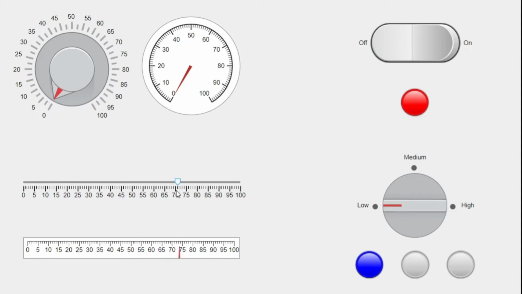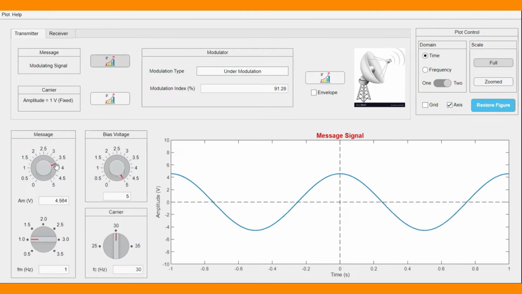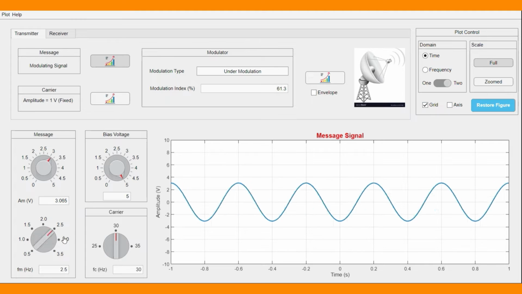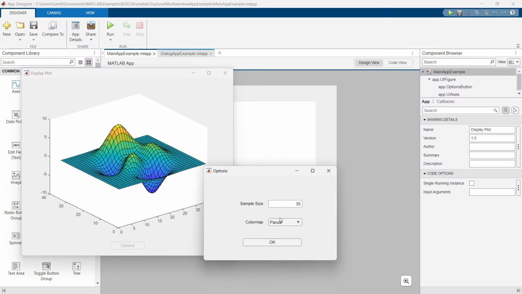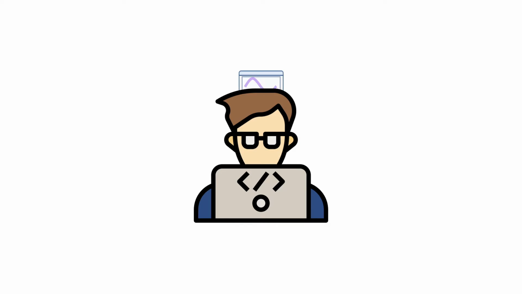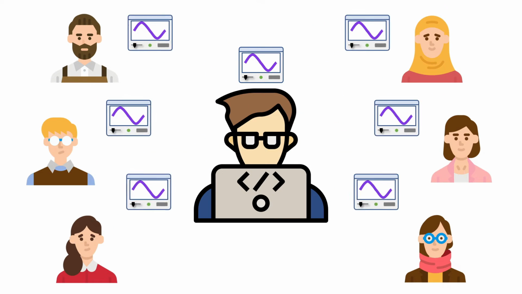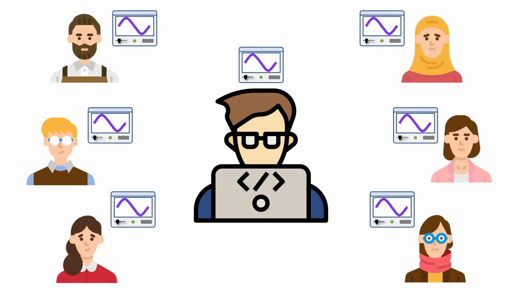First, we will learn about different components by creating some simple apps. Then we will design professional apps that include different components, private and public properties and functions. We will also cover some complex examples such as designing multi-window apps. After designing apps, we will learn how to make standalone desktop applications and share them with other users. They can install and run the app like any other app without needing to have Matlab installed on their computers.